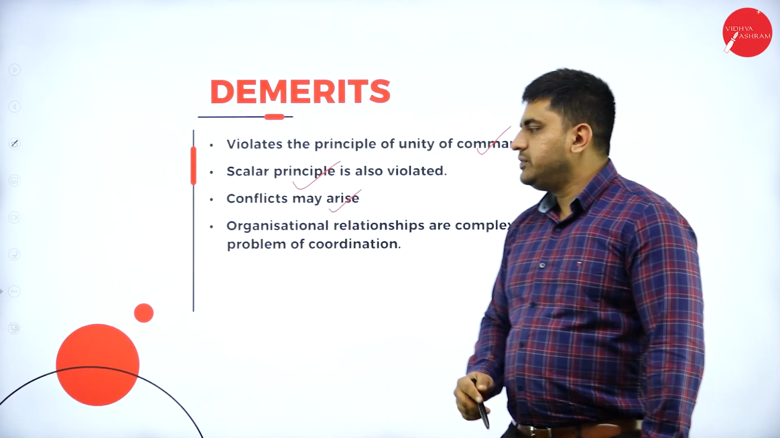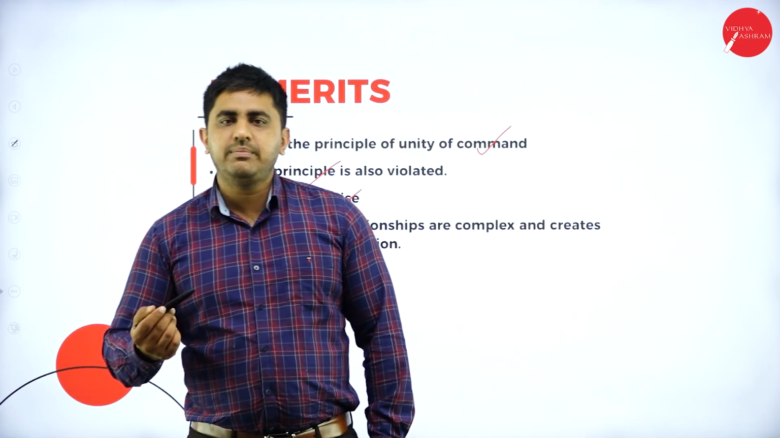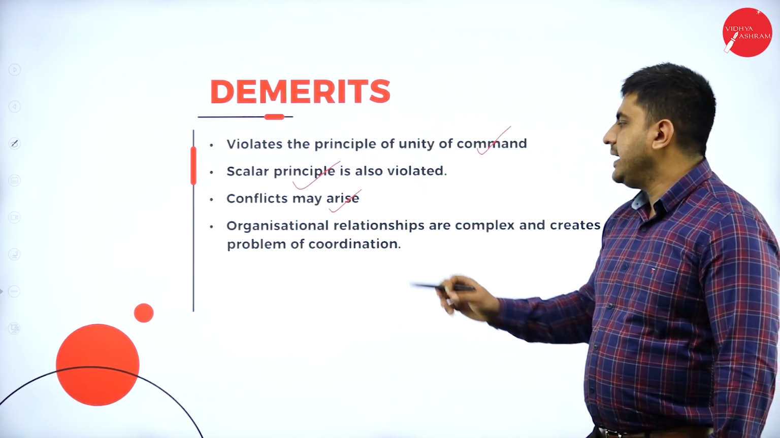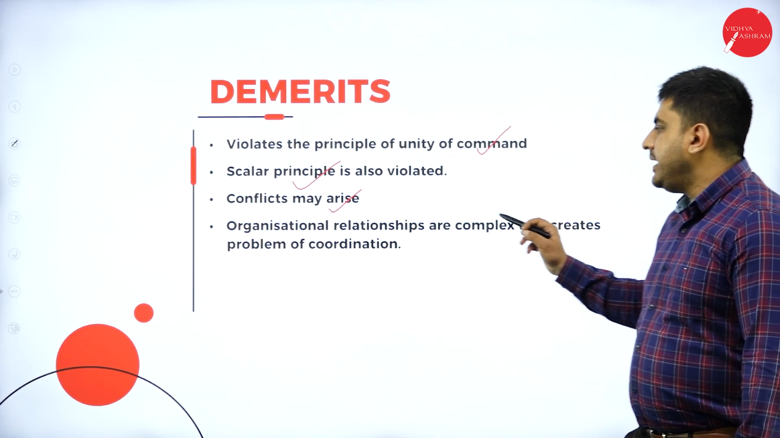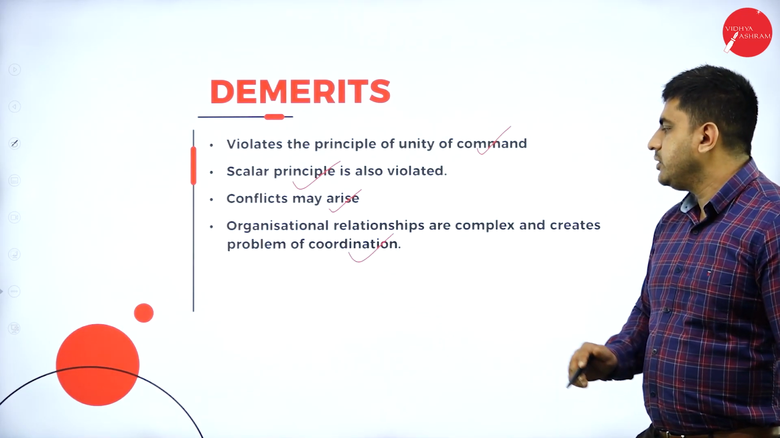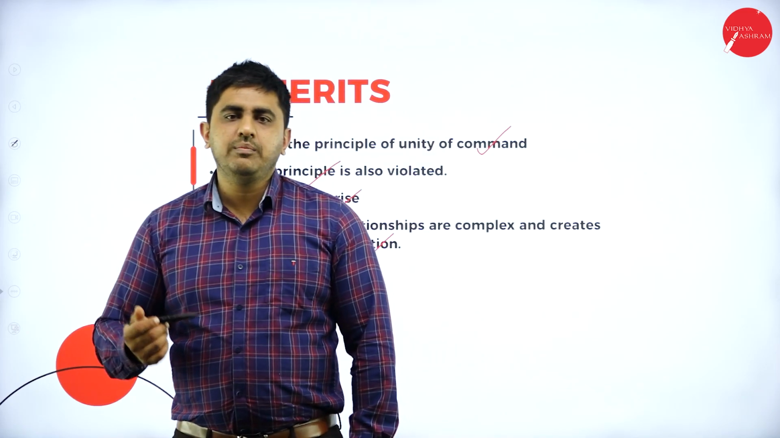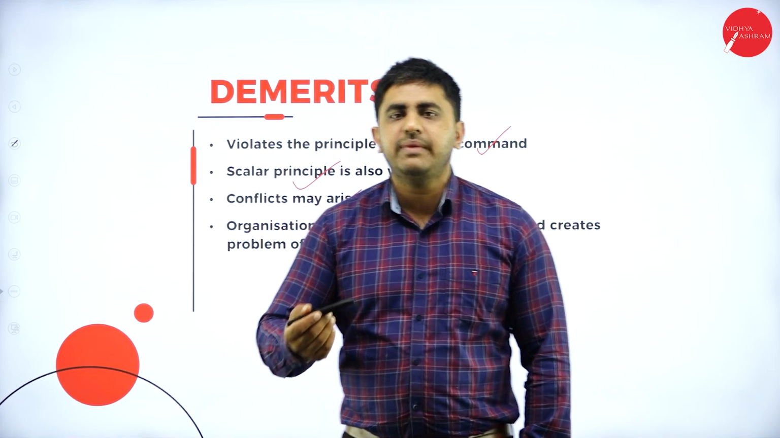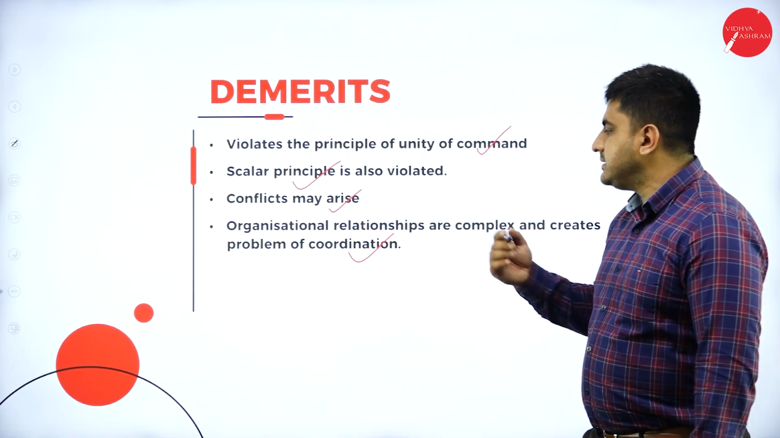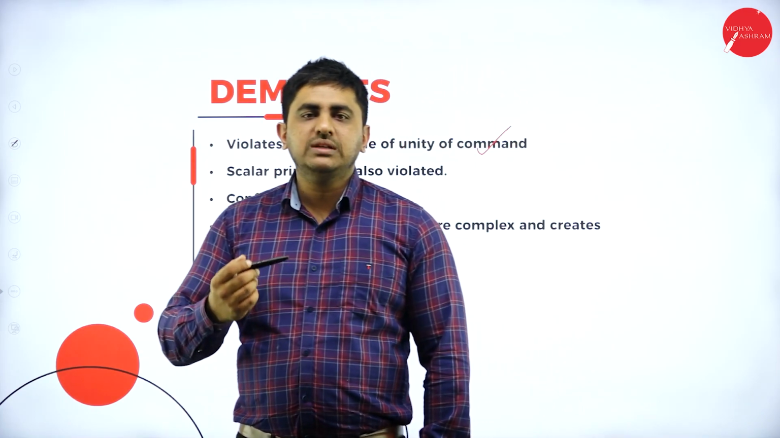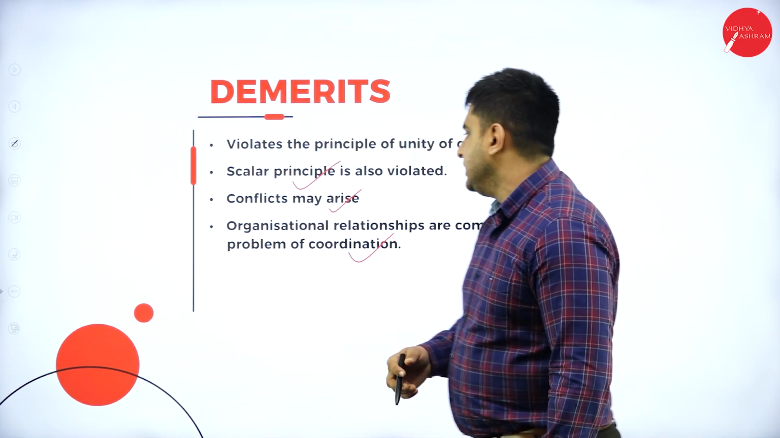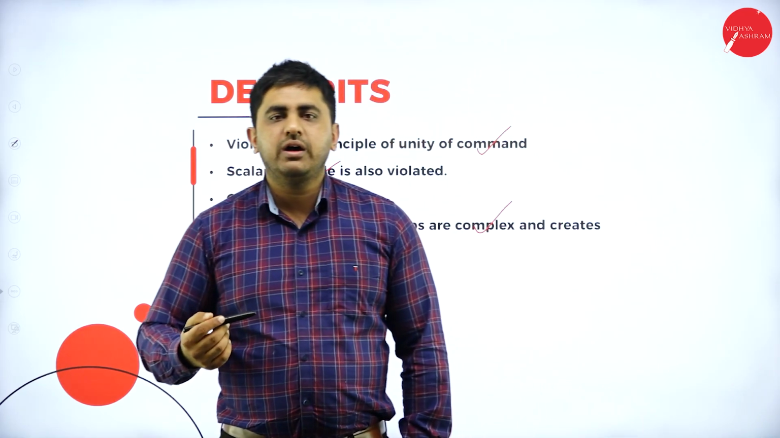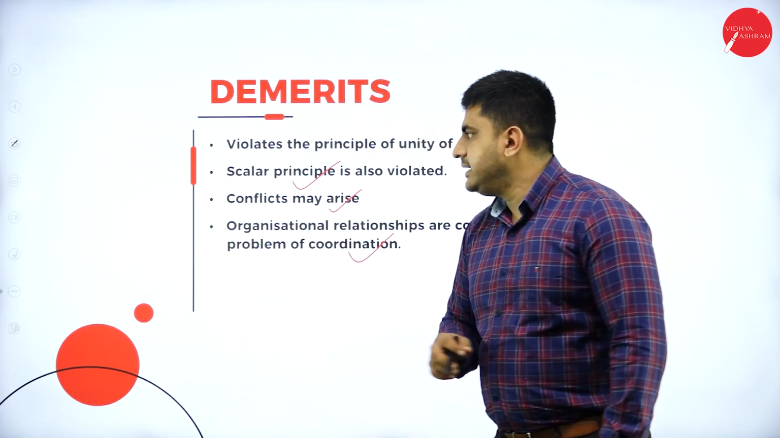Conflicts may arise. So if there is no understanding between the project manager and the departmental managers or the workers, conflicts may arise. Then organizational relationships are complex and creates problem of coordination. So here the organization relationships are complex. Employees have to report to both departmental heads like finance manager, production manager or your marketing manager, and at the same time they will also have to report to the project managers. So what happens? Relationships are complex and may hamper the coordination within the organization. So this is regarding the demerits.